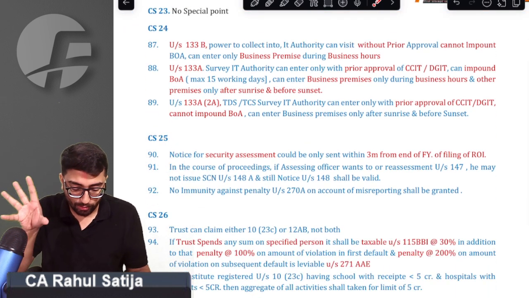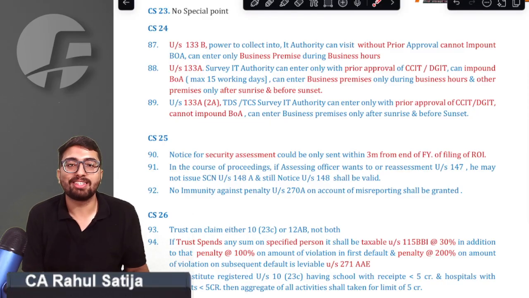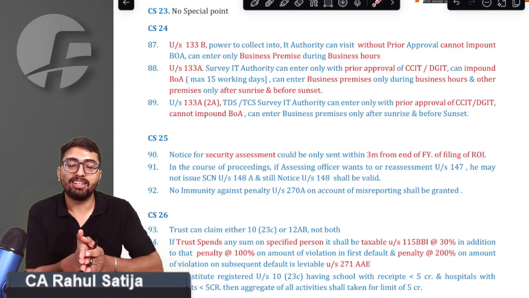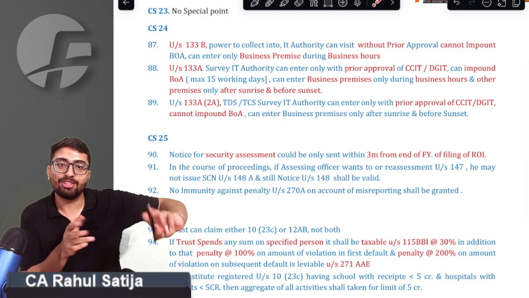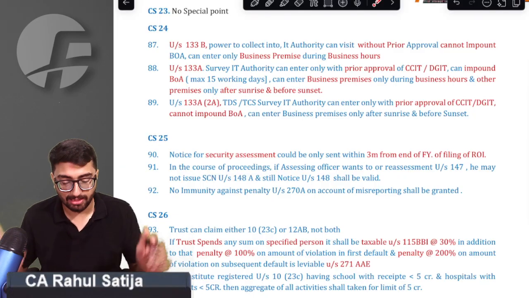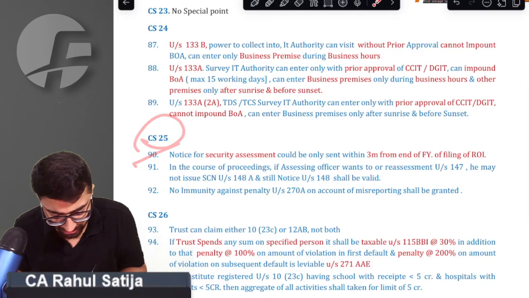Point number 90: till when can a notice for scrutiny assessment be issued? As soon as you file the return, let that financial year end and add 3 months to it. That would be the due date for the scrutiny notice. Sir, we got that point.